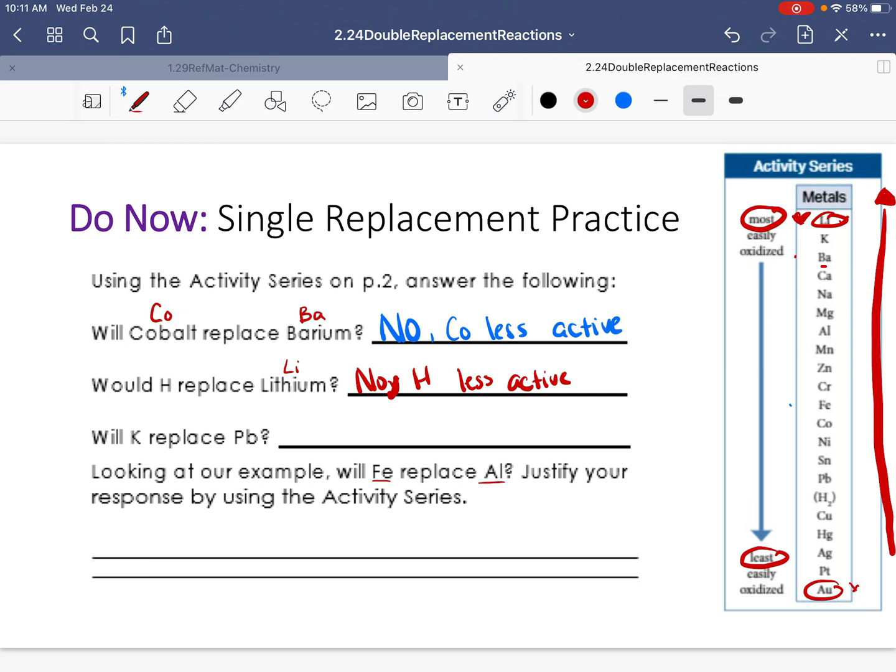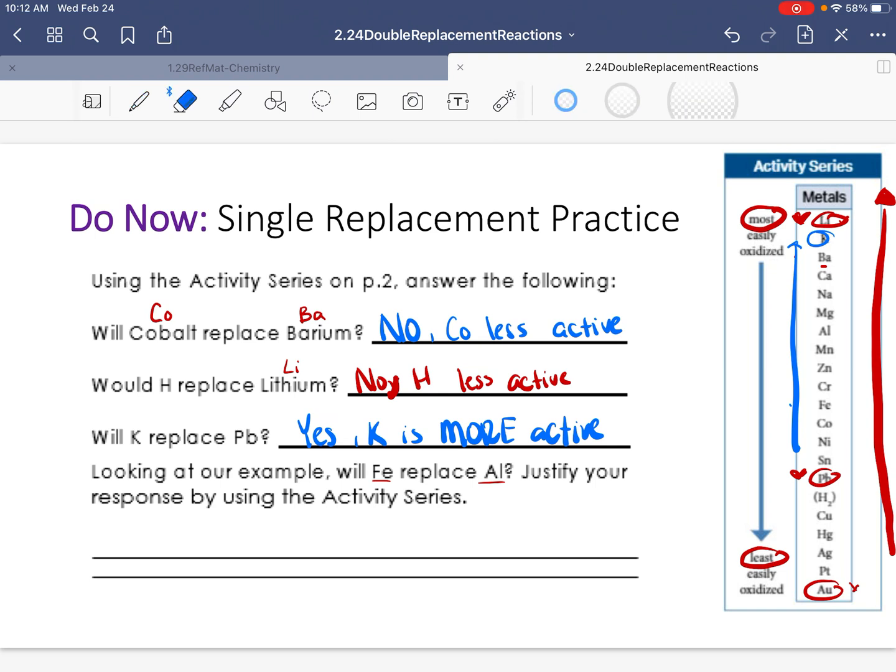Will potassium replace lead? So we're starting off with lead. Lead is down here, and will potassium replace it? Potassium is up here. Yes, this is an upgrade. So yes, potassium is more active. So again, this is just a quick review of how to use the activity series. This one looks a little bit different, but the concept is the same. You're always going to want an upgrade. So let's move on to the next one, class.